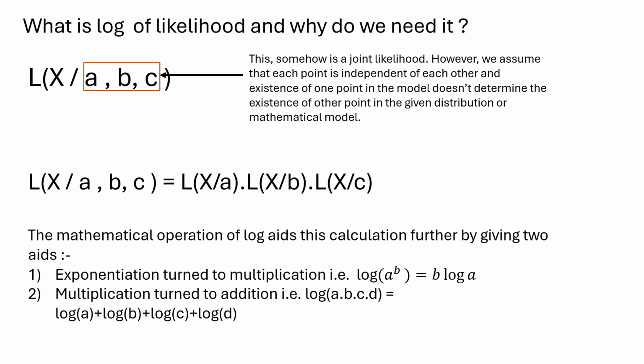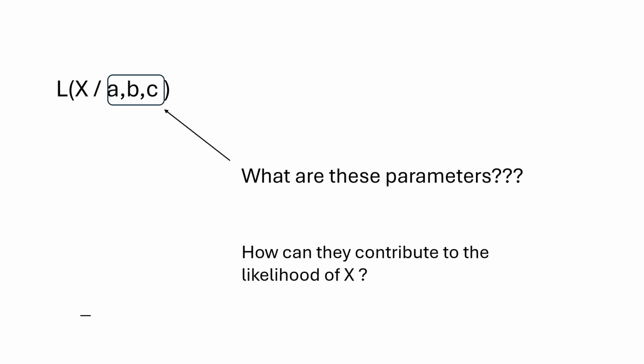Fine. So having dealt with what the log of likelihood is and why we need it, we move to the topic that we have this function of likelihood, we have these constants. After looking at these three constants, a bunch of questions immediately arises in my mind: what are these parameters A, B and C, and how can they contribute to the likelihood of X? How can they ensure that the likelihood of X given these three parameters is maximum?